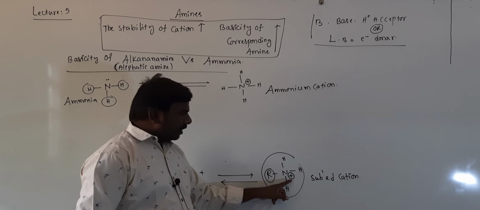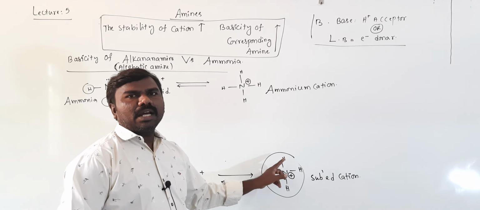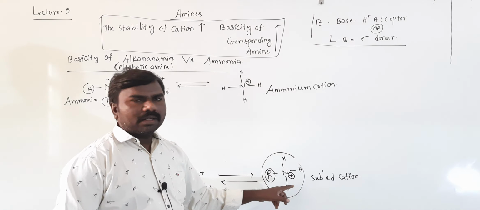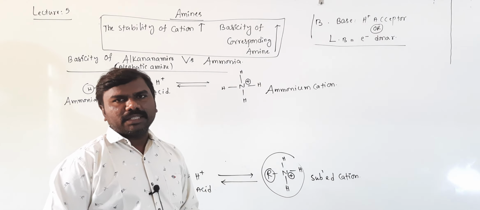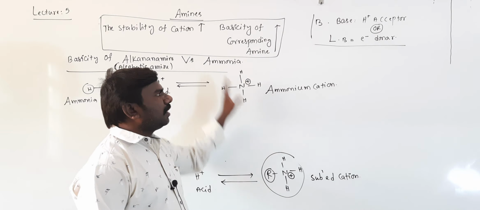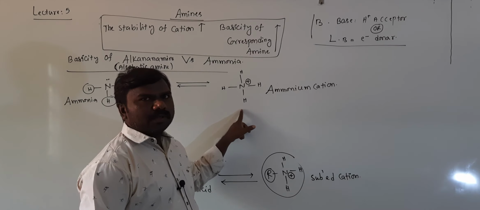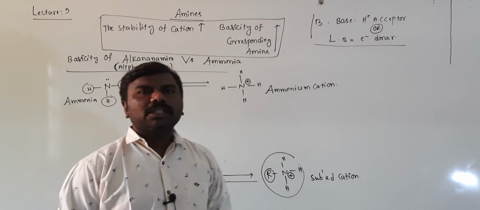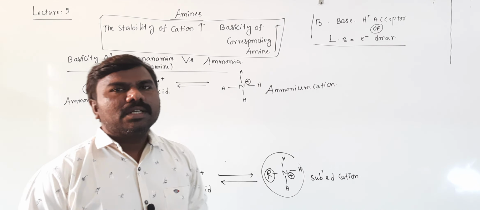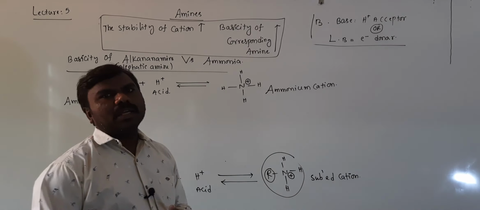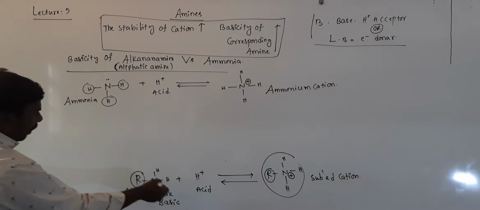Similarly here, the positive charge on this cation will be easily neutralized by the alkyl group, which is an electron donor. Negatively charged electrons given by the alkyl group neutralize the positive charge, so it is more stable. More stable means more basic, aliphatic amines. If you observe no donating groups, the positive charge will be as it is. Charged species are not stable. Stability decreases, so basicity also decreases. Yes. Comparison, students.